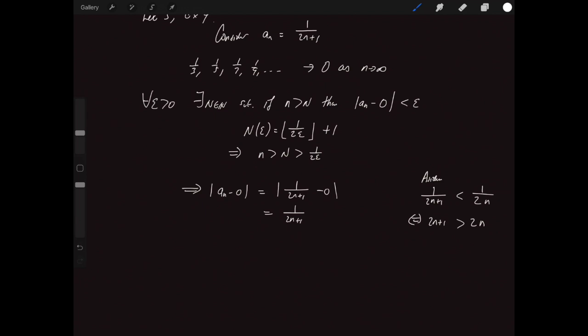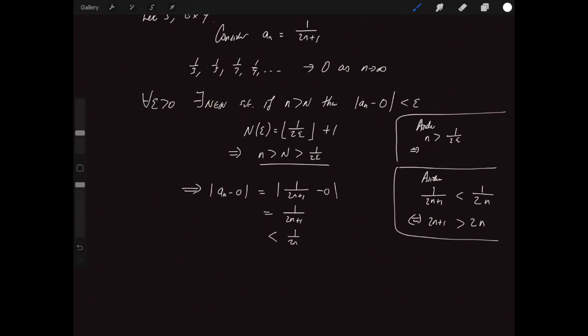So this means the absolute value of a_n minus 0, which is equal to 1 on 2n plus 1, is less than 1 on 2n. And we know here, another little second aside, n greater than 1 on 2 epsilon is true if and only if 2n is greater than 1 on epsilon. It's true if and only if 1 on 2n is less than epsilon. Less than epsilon, and we are done.